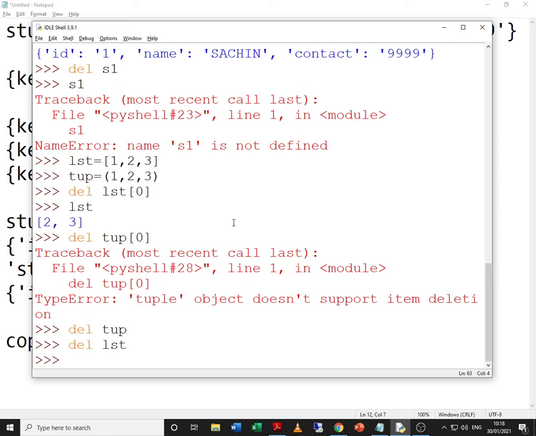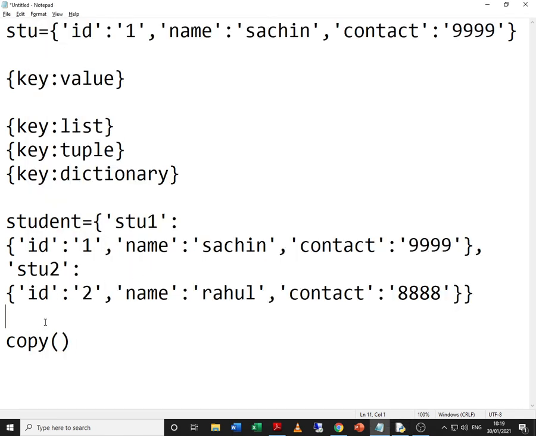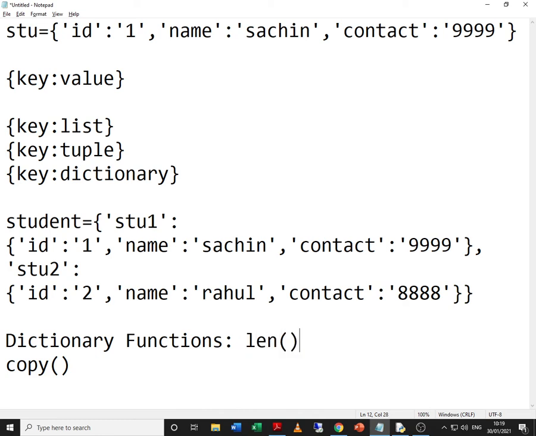Now let us talk about the functions of dictionary. If you remember, we had three functions in list or tuple: len, max and min.